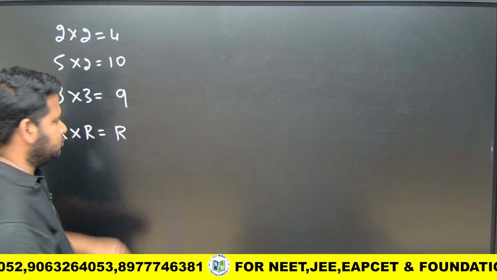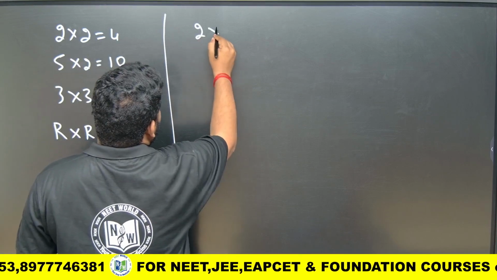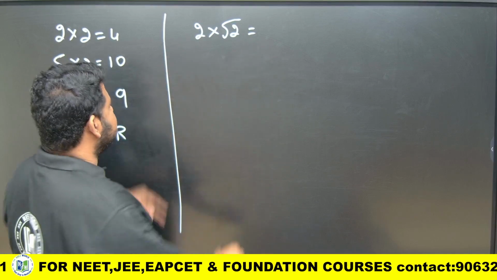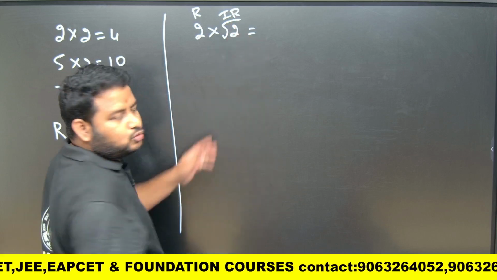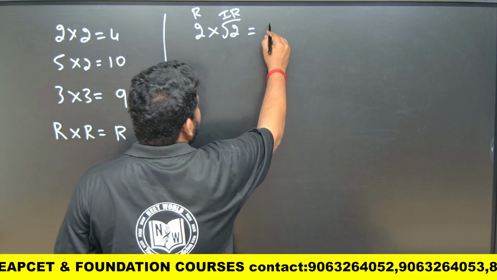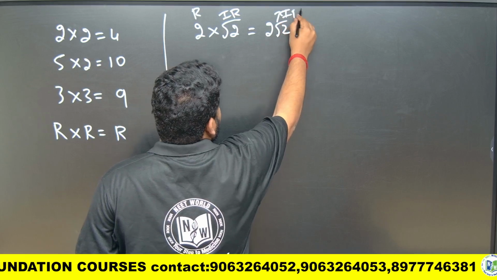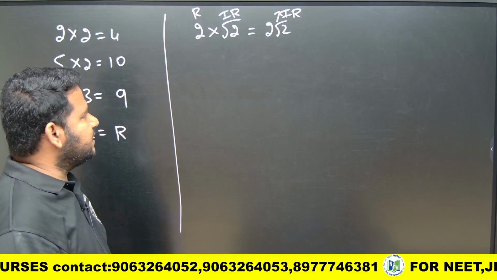One thing is understood. Now, if I take something like this, 2 into root 2. 2 is a rational number. Root 2 is an irrational number. This you know. 2 into root 2 gives me 2 root 2. This itself is also irrational, friends.